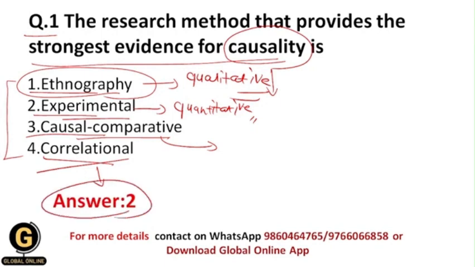And that's why, students, in an experimental study, the researcher manipulates the independent variable and controls for all other variables that could influence the outcome, and it allows for establishment of a cause and effect relationship between independent and dependent variables. So because of all these characteristic features of the experimental research method, it provides us the strongest evidence for causality.